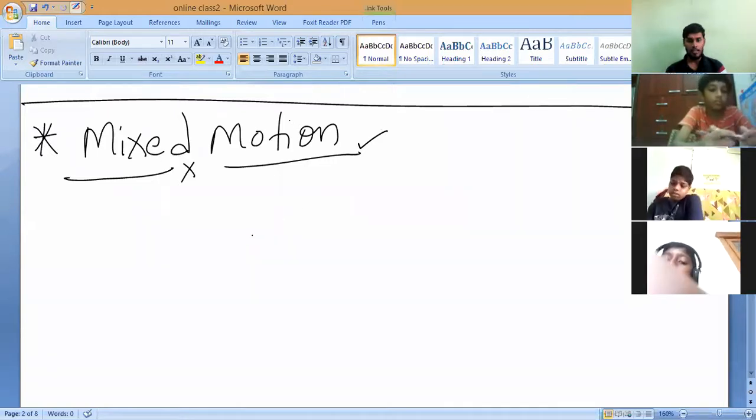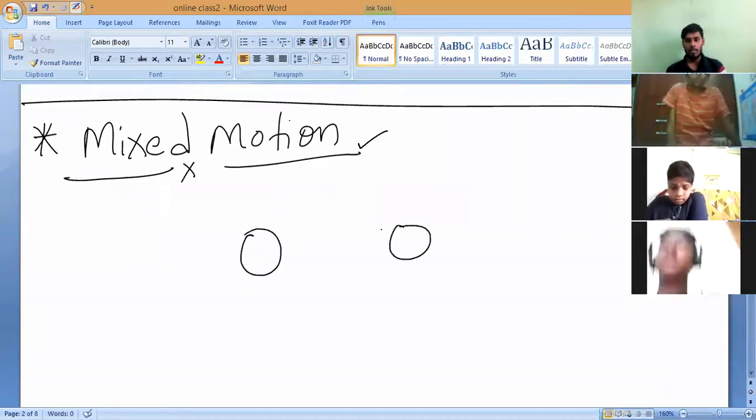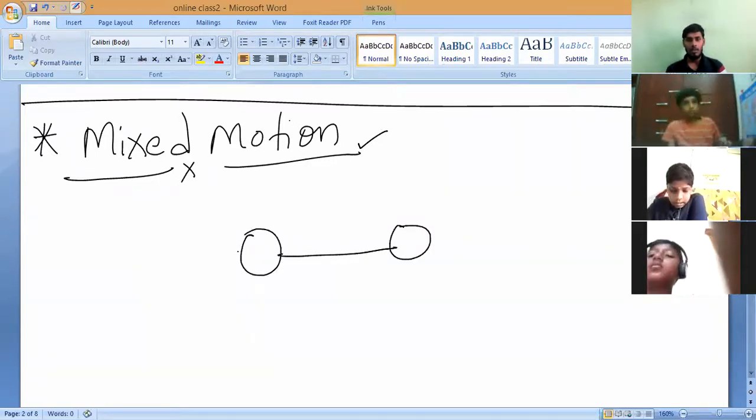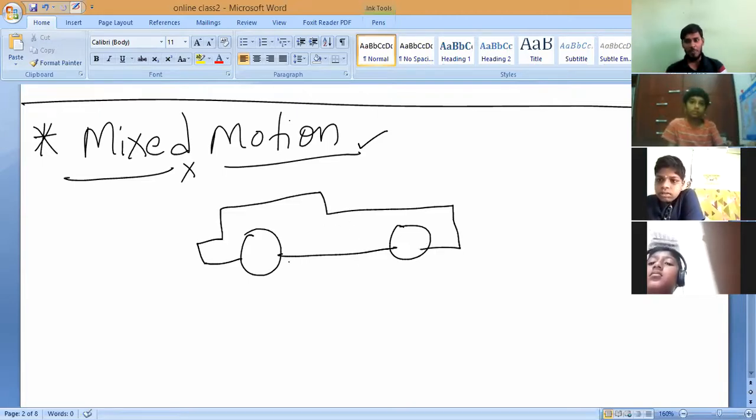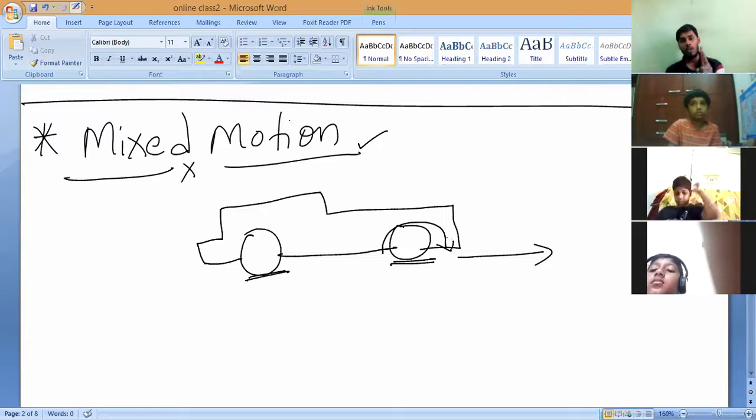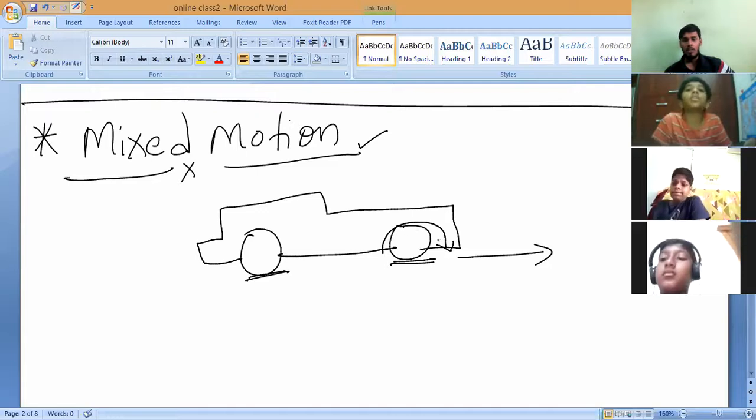Suppose this is my car, a very modern big car. Now if I consider my wheel, my wheel starts rotating and it will start moving forward. So here we have two types of motions. Can you say what they are? I won't say, you only need to say. What is that motion?